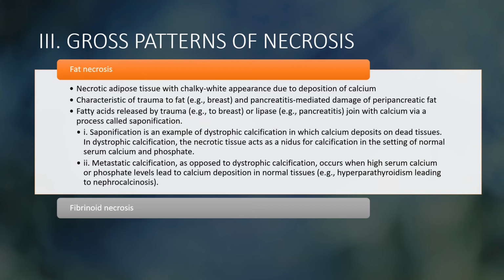Saponification is an example of dystrophic calcification, in which calcium deposits on the dead tissue. In dystrophic calcification, the necrotic tissue acts as a nidus for calcification in the setting of normal serum calcium and phosphate. Metastatic calcification, as opposed to dystrophic calcification, occurs when high serum calcium or phosphate levels lead to calcium deposition in normal tissue. For example, hyperparathyroidism leading to nephrocalcinosis.